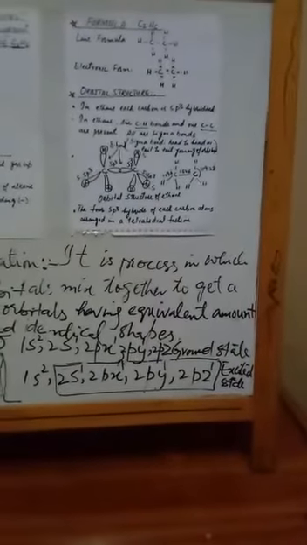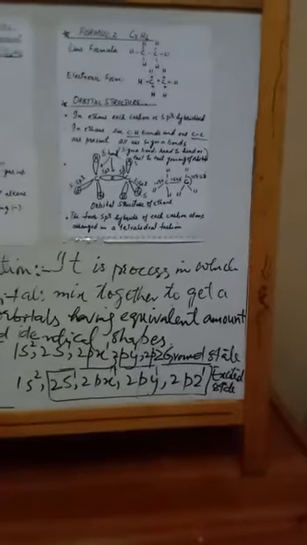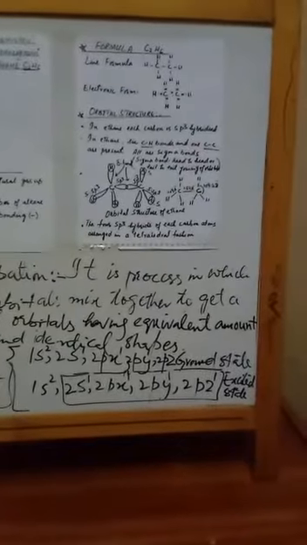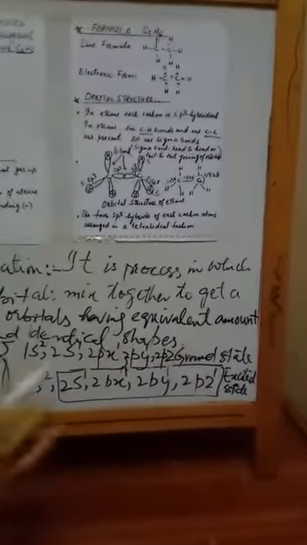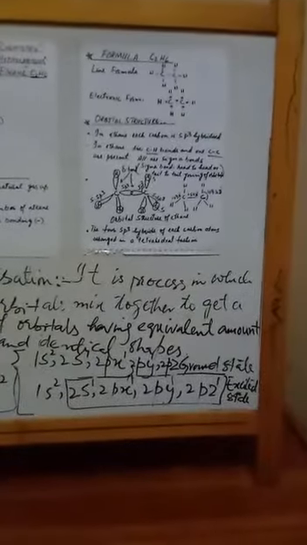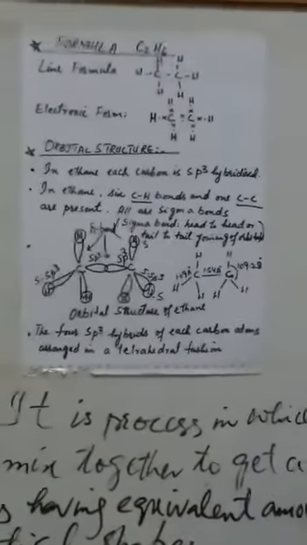So you can see that all these orbitals now have an equal amount of energy, meaning an equal number of electrons in each orbital. This process is known as hybridization. So in the case of ethane, each carbon undergoes sp3 hybridization.